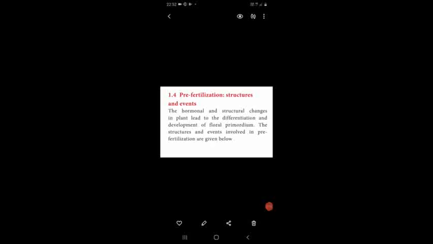So the hormonal and structural changes in your plants cause certain differentiation, that means variation, and also produce or develop a floral primordium. Floral primordium means, before the formation of a flower, the organ which is produced in the plant body is called floral primordium, or simply we call it a bud. The young one of a flower is called a bud. It is otherwise named as floral primordium.